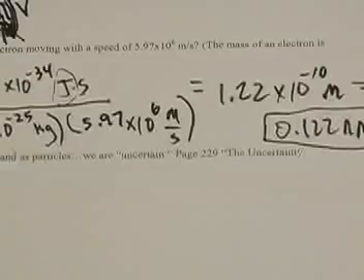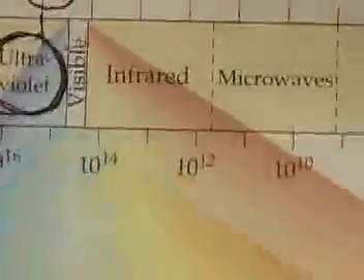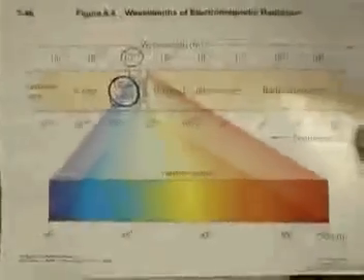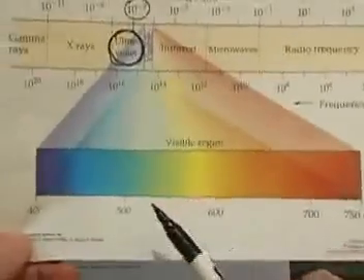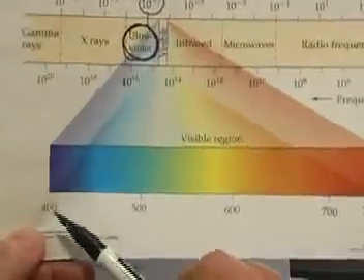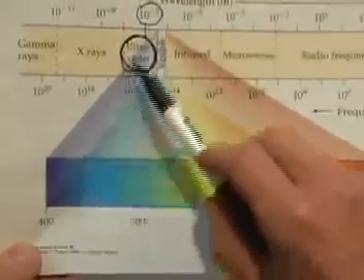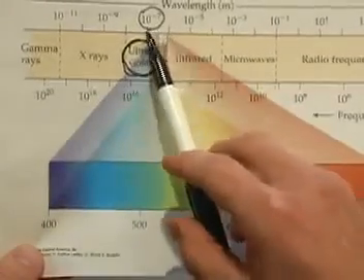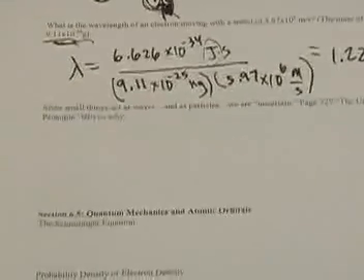And if I were looking at this in terms of electromagnetic radiation and looking on this diagram, 0.122 nanometers puts me quite a bit smaller than visible light, because visible light, at its smallest wavelength, is about 400. So if I continue to get a little bit smaller wavelength, I get up here into the ultraviolet range or so. That's why we can't really see the signature of an electron as light unless it's emitting energy as it moves around.